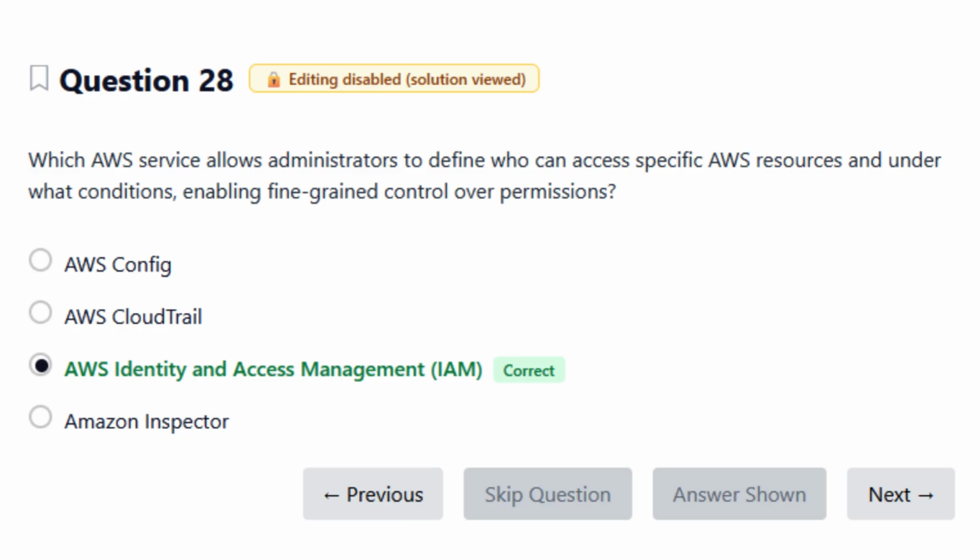The correct answer is AWS Identity and Access Management, IAM. IAM is the service that allows administrators to define who can access AWS resources and under what conditions by using users, roles, and policies. It provides fine-grained permission control, which is exactly what the question is asking for.